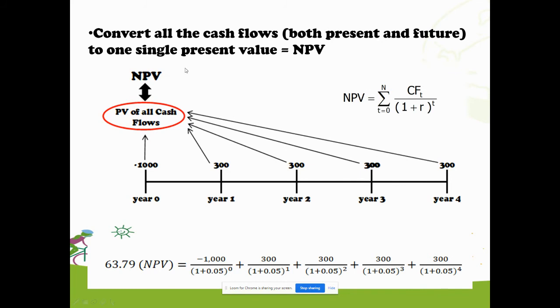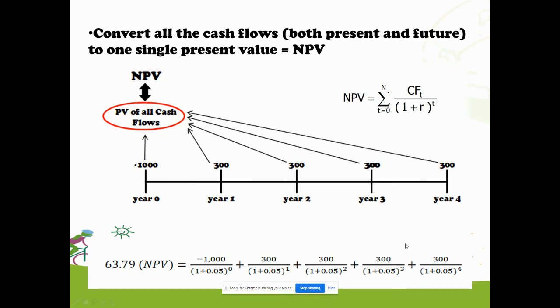Okay, a summary. This is the formula of net present value, which you can always see in your textbook. And I have an example here with all the workings and the answer. But I just want to explain that what we are doing here is converting all the cash flows, both present and future, to a single present value, which we call net present value.